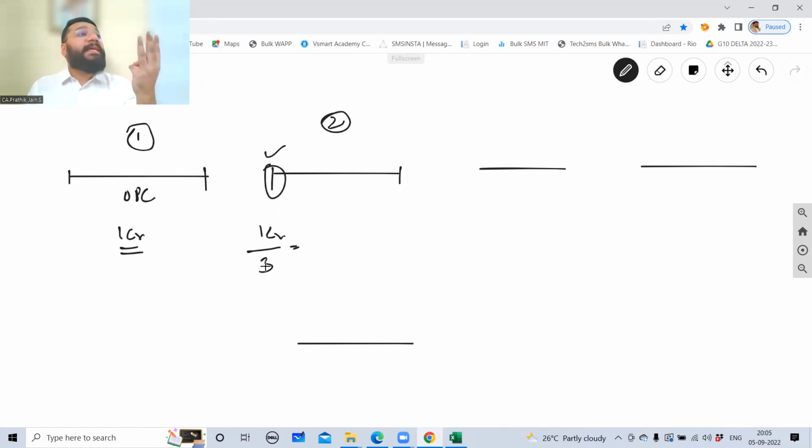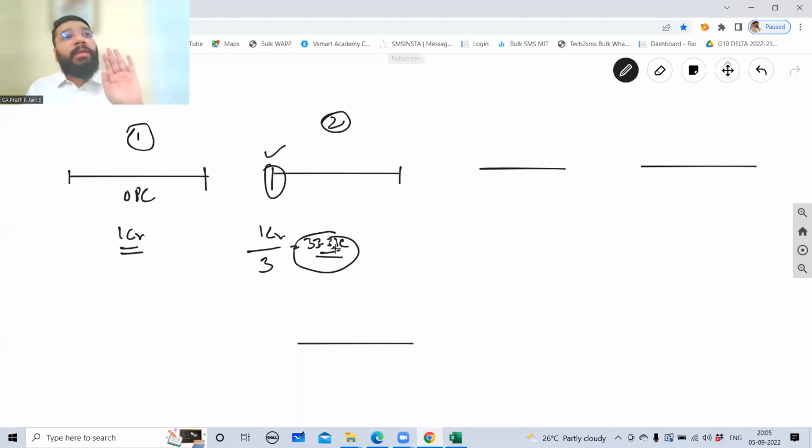I need the average of 3 years. So the last 3 years turnover is 1 crore divided by 3. So it is how much? 33.33 lakhs. 1 crore divided by 3 is 33 lakh, 33,333. So can I say you have the limit? Because you have the limit to touch up to 2 crore. Up to 2 crore, you can become an OPC.